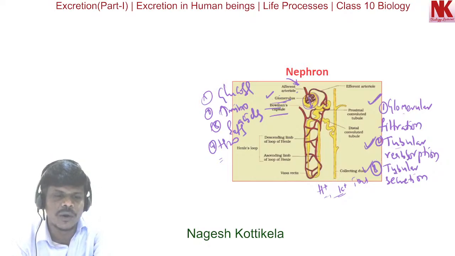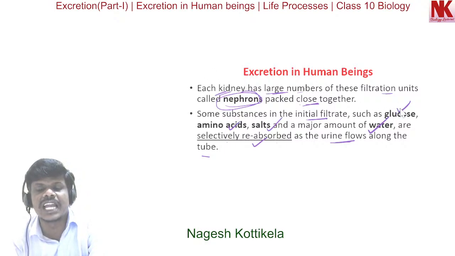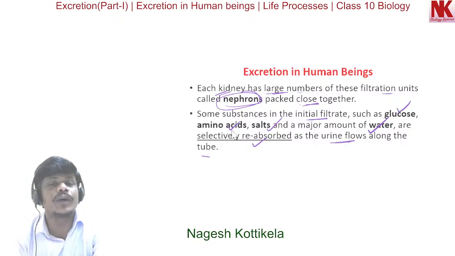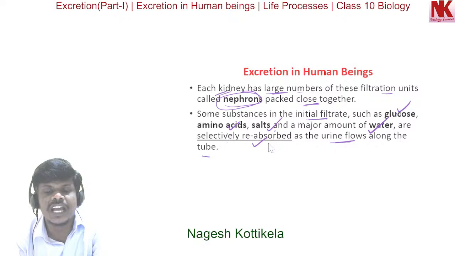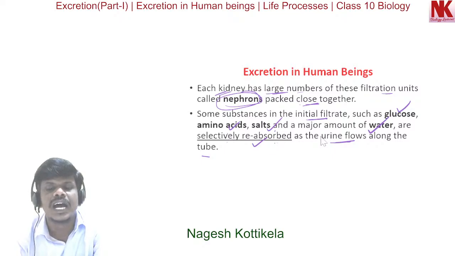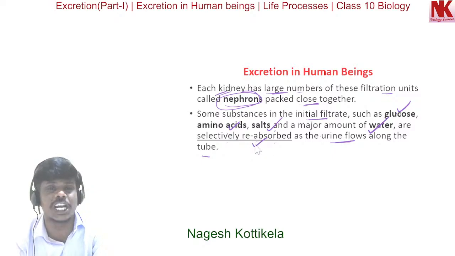Now the important aspect is that substances like glucose, amino acids, salts, and a major amount of water are selectively reabsorbed as the urine flows along the tube. Selective reabsorption takes place.